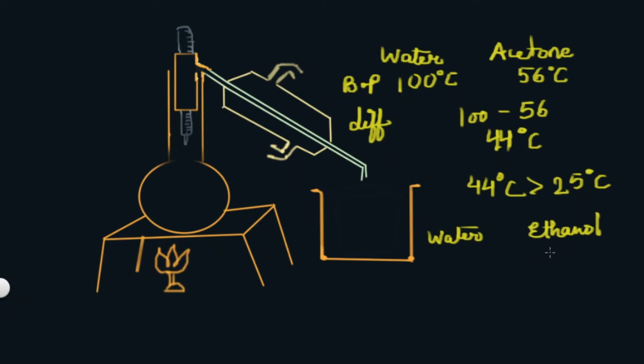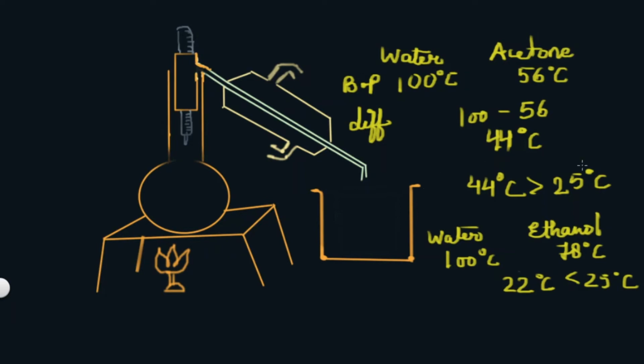The boiling point of water is 100 degrees Celsius while the boiling point of ethanol is 78 degrees Celsius, so the difference is 22 degrees Celsius, which is less than 25. In this type of case, we have to use another process called fractional distillation.